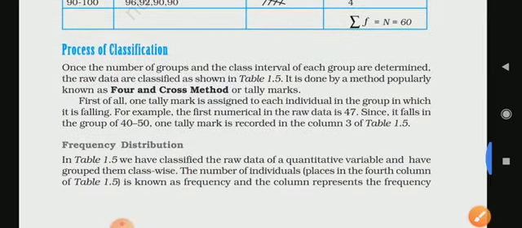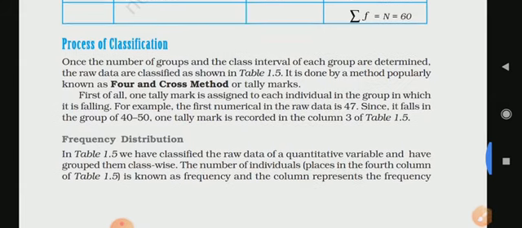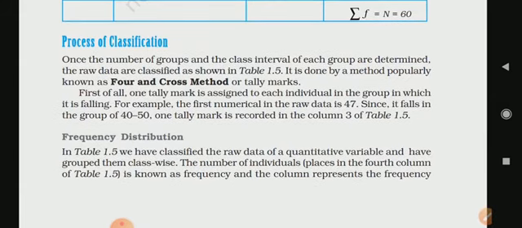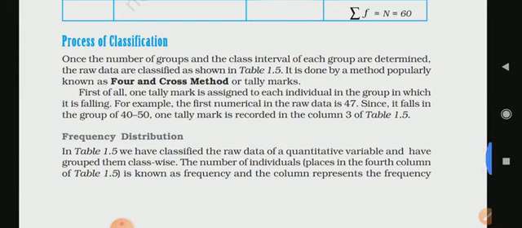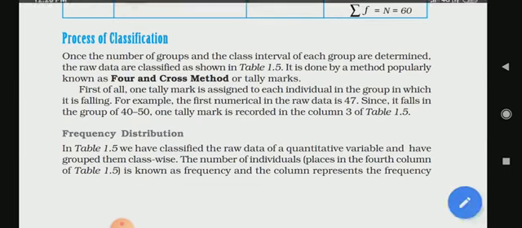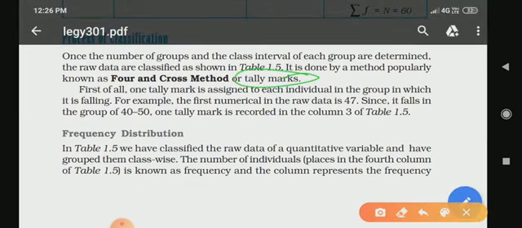The next topic is process of classification. So the number of groups of data and the class interval of each group are determined. When we make this type of table, it is done by the method popularly known as the four and cross method, which is called the four and cross method, students. This is called tally marks also.